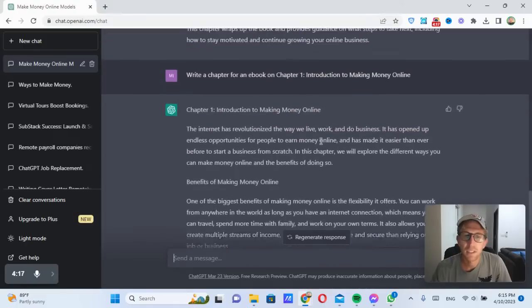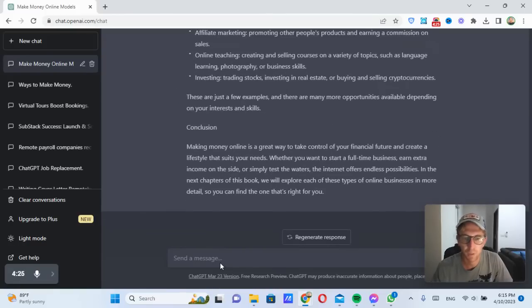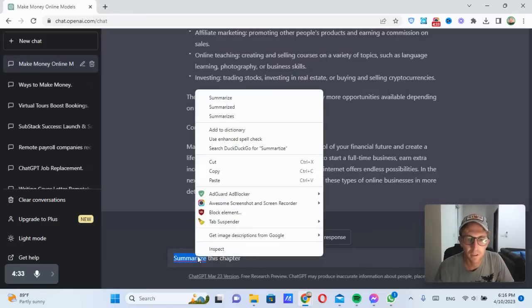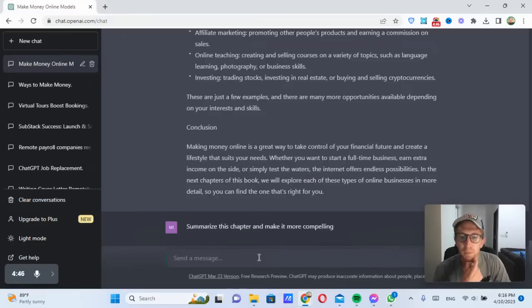Now, instead of saying write a chapter for an ebook, we could say write a summary, right? So it can summarize this thing that it just wrote. So if we wanted to summarize this, all we have to say is summarize this chapter, if I could spell correctly. Summarize this chapter and make it more compelling, right? See what it comes up with.